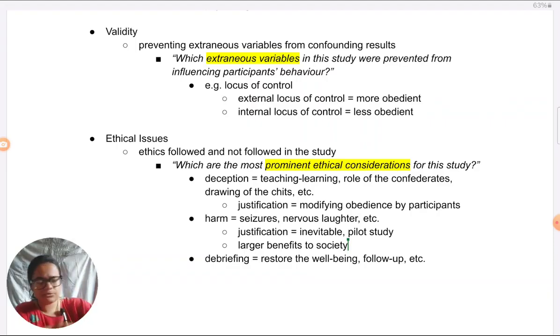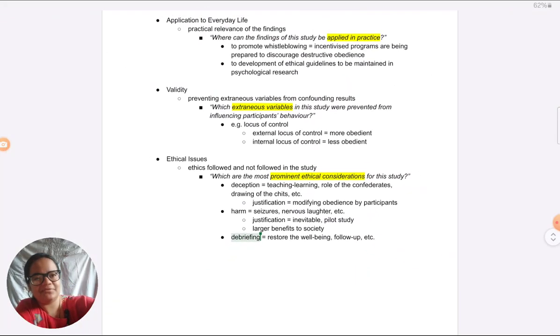Also linking it to debriefing, given that Milgram did ensure that they were not suffering, neither in the short term nor in the long term, it's okay, because whatever harm was there was quite momentary. He made sure that it did not go very far with them. Also, you can talk about the guilt aspect. Yes, many of them must have felt very guilty and ashamed of themselves, upon realizing to what extent they could be obedient. But again, in the same way, it gets justified in the larger picture. So this is how we can do a grave analysis of a study.